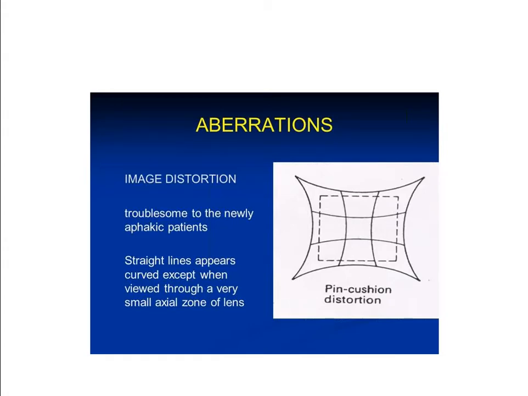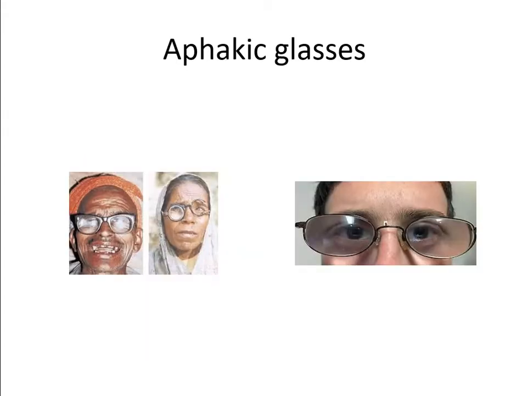lights. So an intelligent patient will tell you, whenever I look at an object, I see a blue hue or a red hue surrounding the objects. That is known as chromatic aberration. These are the problems of the aphakic glasses.